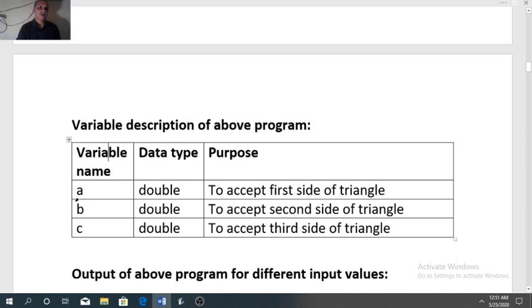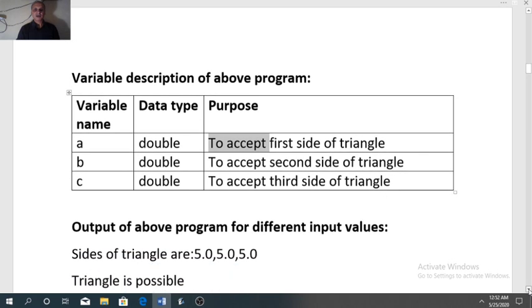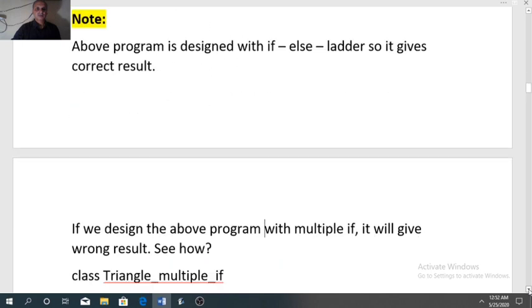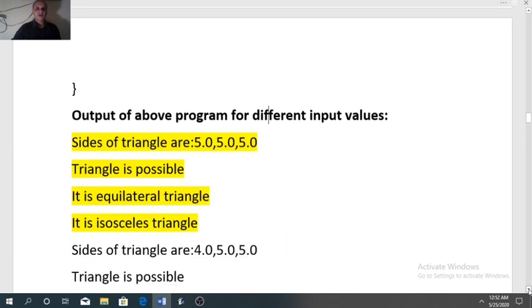Here, whatever variables are used, we have used 3 variables. So A, B, C all have the same type, that is double. In the case of variables to take input, the purpose should start with "to accept". So A was to accept first side, B was to accept second side, and C for accepting third side. So this is the correct method of writing variable description. Output I have already shown you. Now we will see the second program.